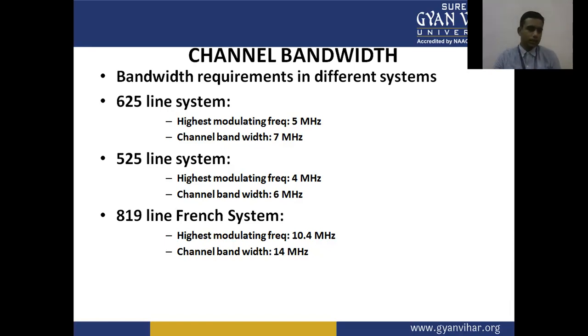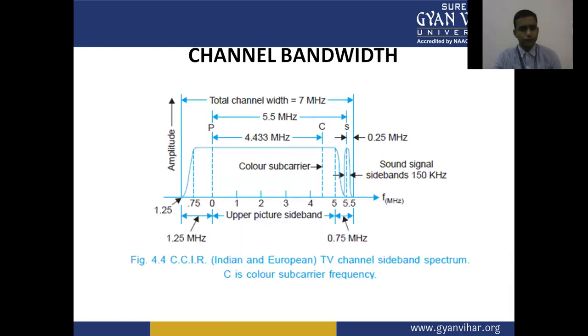So these are the three systems. 625 line is used in the Asian countries, 525 line is used in the United States of America, and the 819 line system is used by French. This is the channel bandwidth for Indian and European countries. TV channel sideband fixed spectrum. C is the color subcarrier frequency.